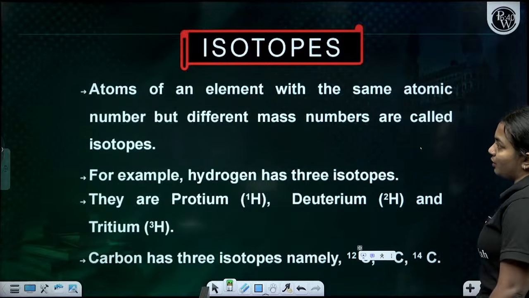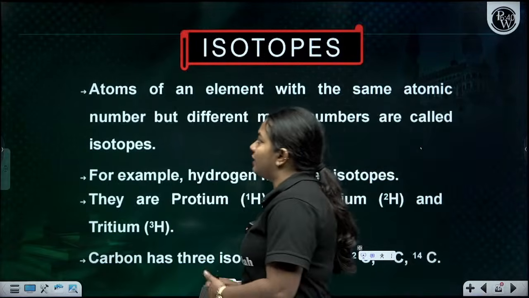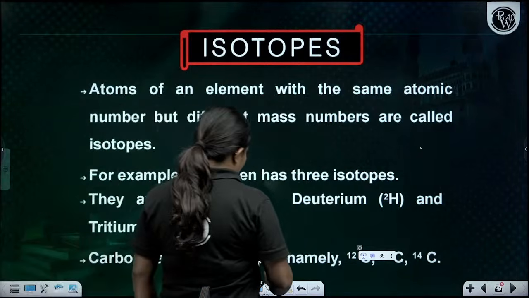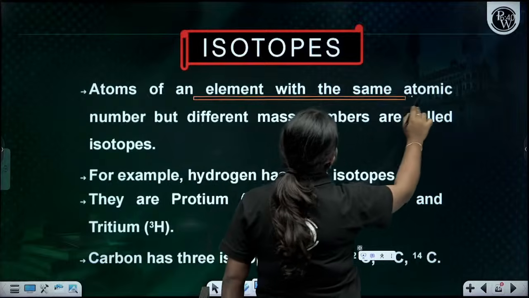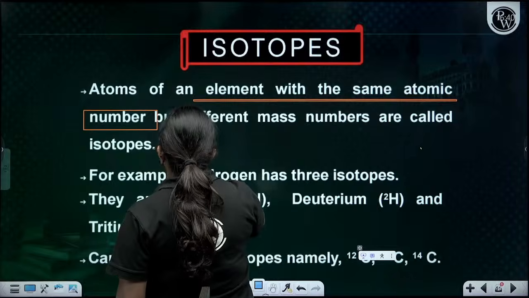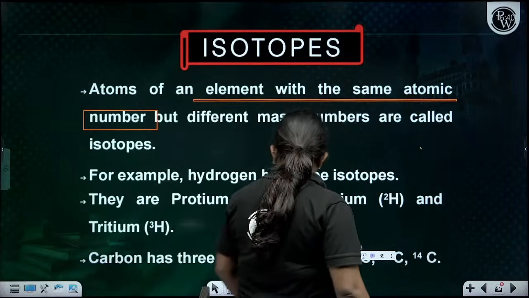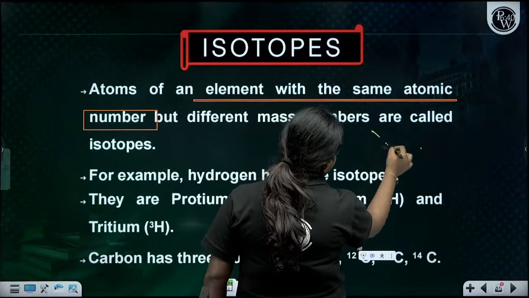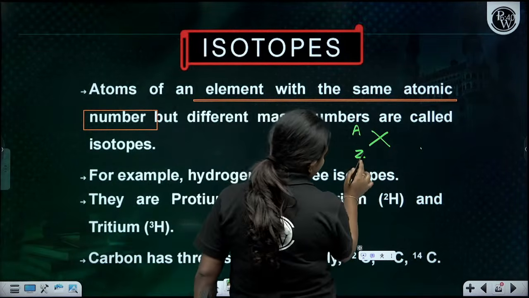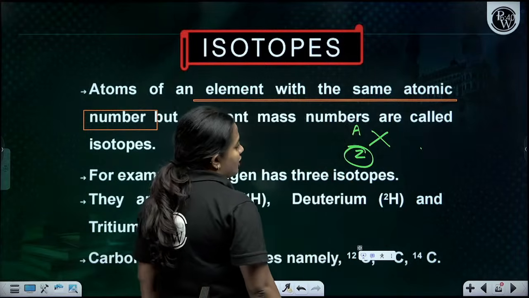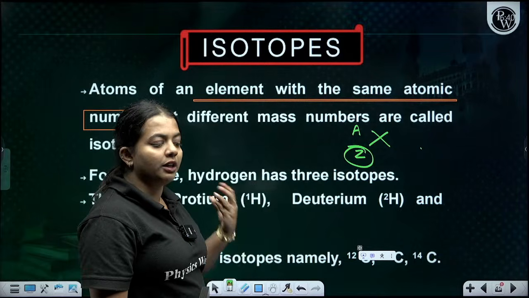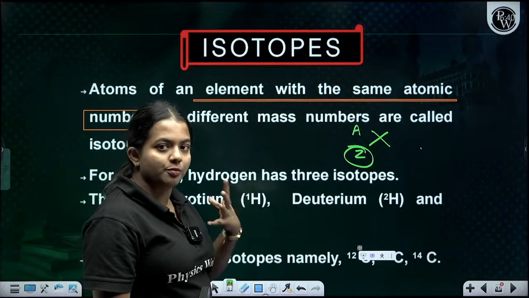Now comes the isotopes. Isotopes are atoms of an element, for example carbon itself, that have the same atomic number. We write the atomic number and the mass number like this: X is an element, and we write the atomic number Z here and the mass number A here. The atomic number is going to be the same, which means the number of electrons or protons in an atom is going to be the same.